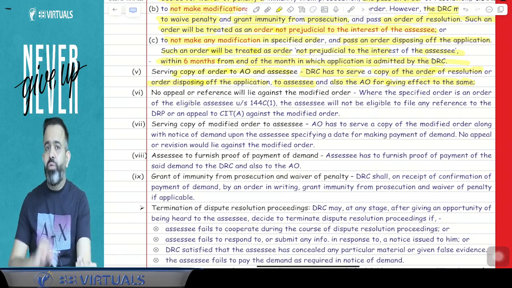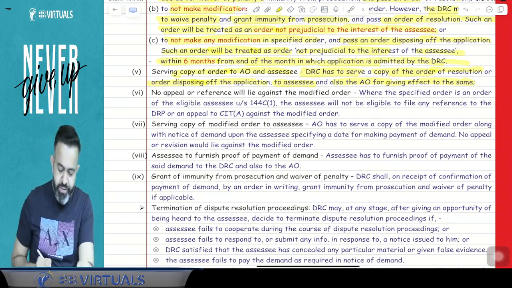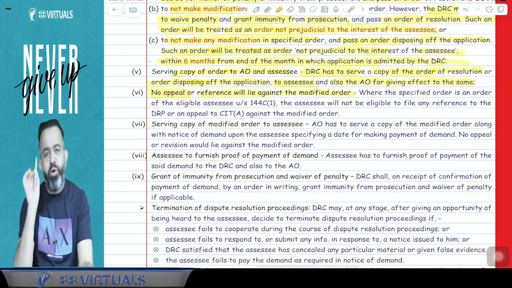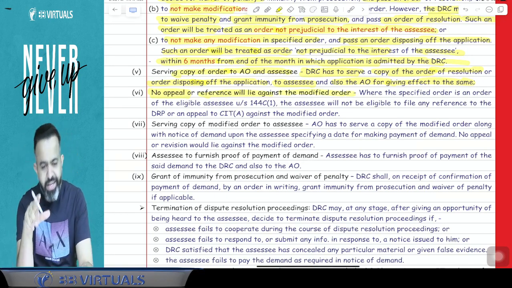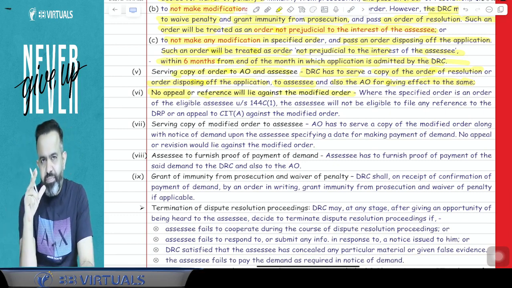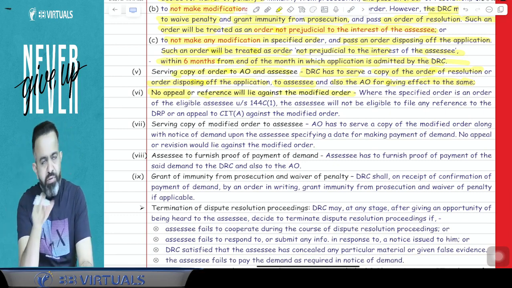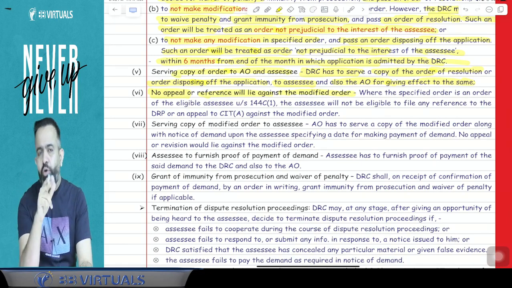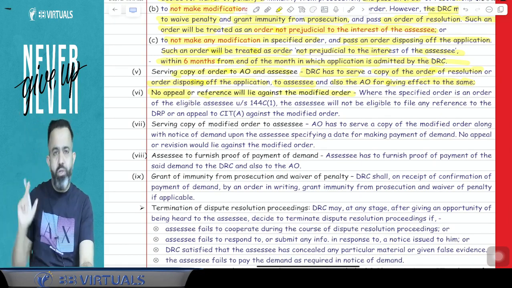They will give the copy of the order to the assessee as well as the assessing officer. Now, no appeal or reference will lie against the modified order. Guys, whatever order is passed by the DRC will be sent to the AO. Now AO will pass the modified order, changing the order according to the DRC order.